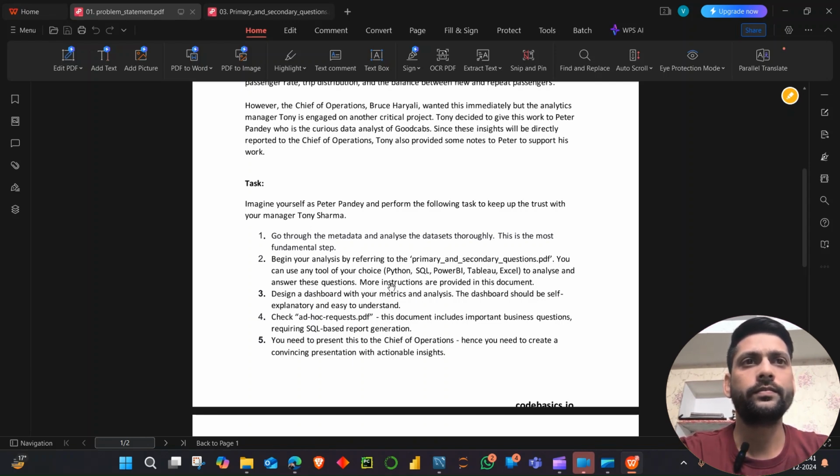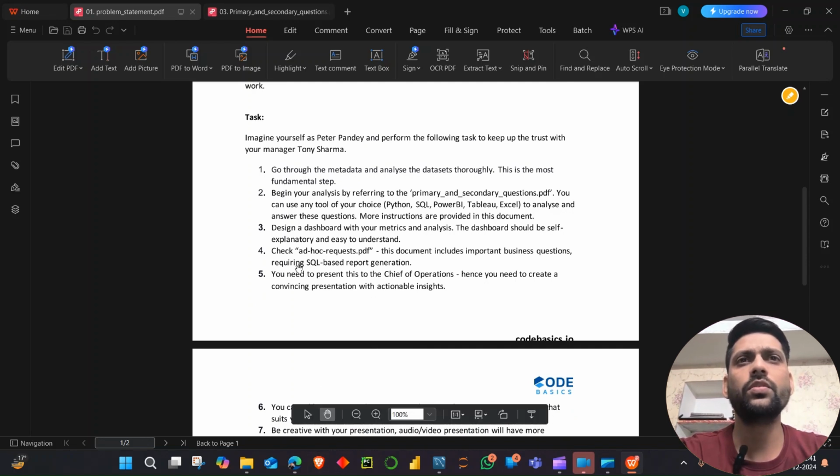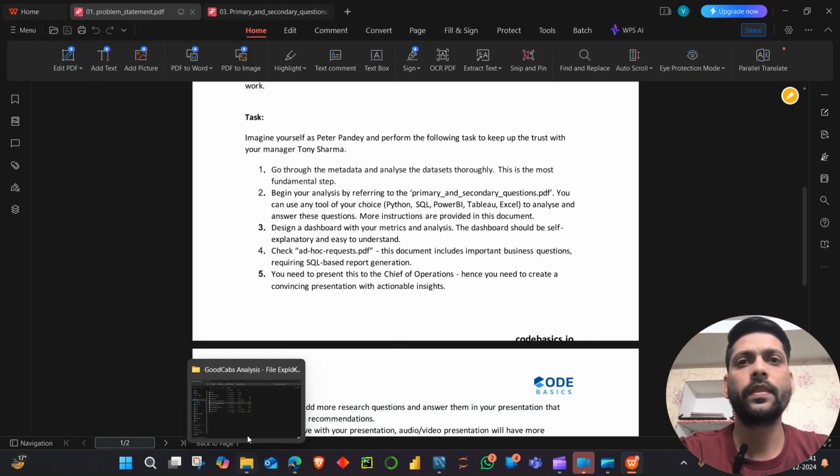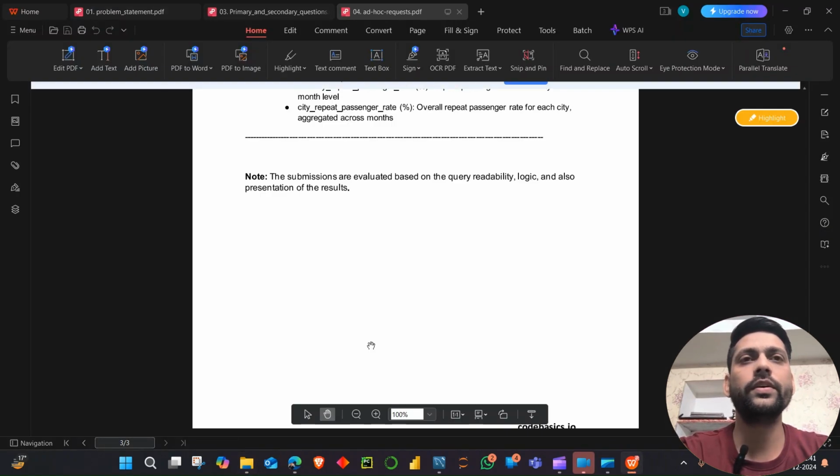Another instruction is to design a dashboard with your metrics and analysis. The dashboard should be self-explanatory and easy to understand. So we also need to create this dashboard in Power BI to answer these questions. It is also mentioned to check the ad hoc requests. This document includes important business questions requiring SQL-based report generation. These important business questions are mentioned as ad hoc requests.